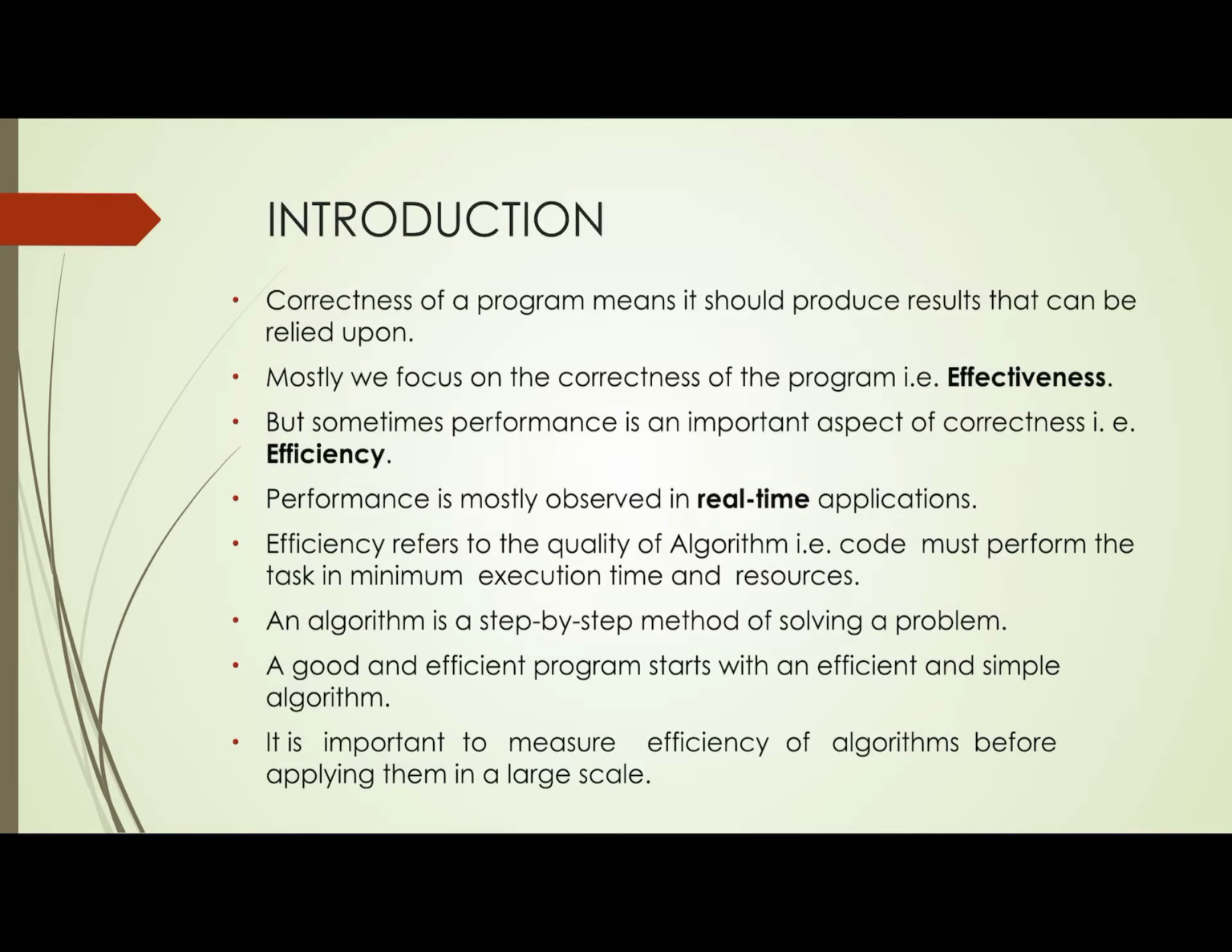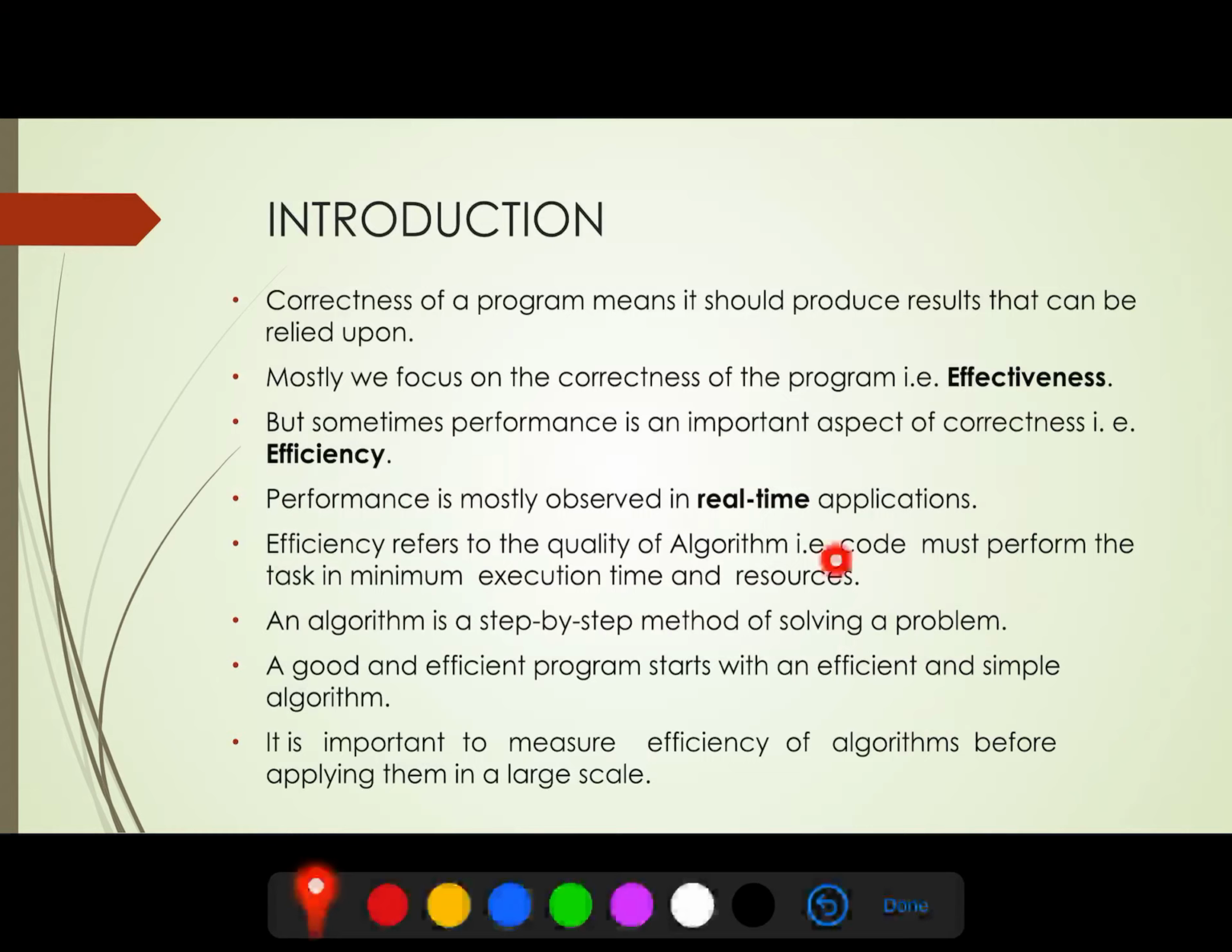So the most important thing while we design a program is that we always focus on the correctness of the program. It means the program should produce correct results. This correctness of the program is known as effectiveness. But sometimes merely performance in terms of correctness is not the perfect one. We consider another aspect of the program that is known as efficiency.